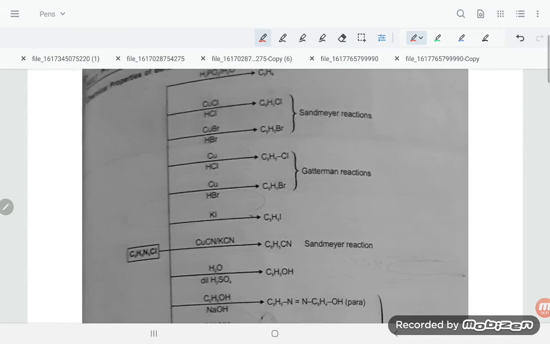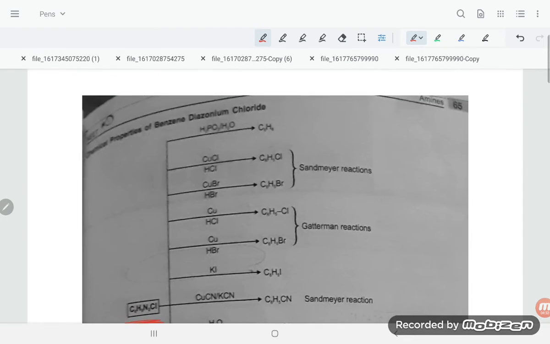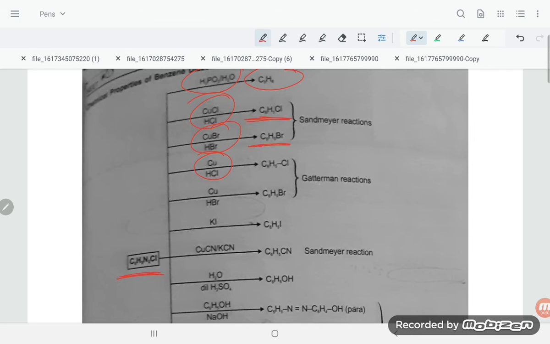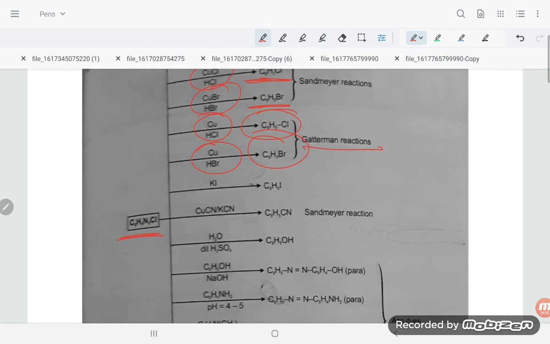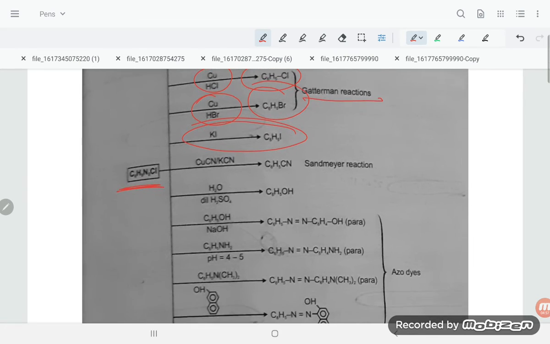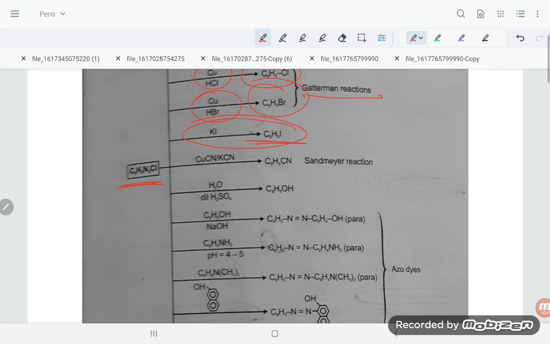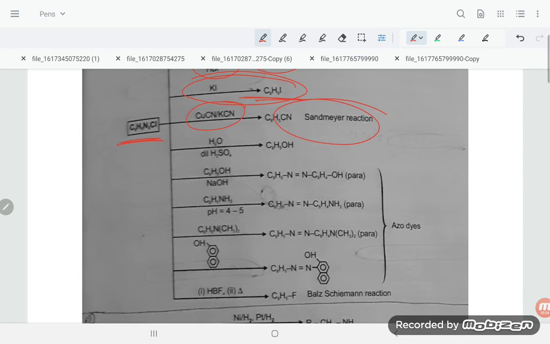Now the next one is diazonium chloride, students. If you are treating with H3PO3 plus H2O, it will give benzene. Cuprous chloride gives the Sandmeyer reaction, that is haloarene. Cuprous bromide gives haloarenes. Copper plus HCl is the Gattermann reaction, giving haloarenes. Copper plus HBr gives haloarenes. KI is direct replacement, giving iodobenzene. If you have CuCN, Sandmeyer reaction, it will give cyanobenzene.